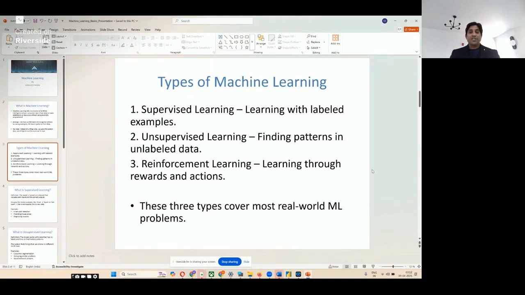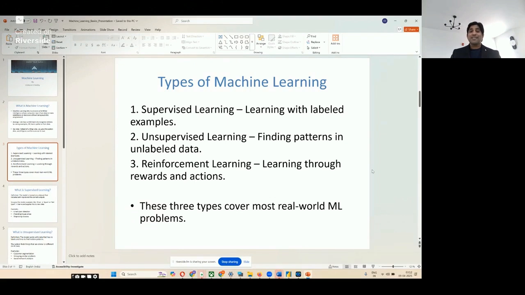So what are the types of machine learning? The important types are supervised learning, unsupervised learning, and reinforcement learning. In supervised learning, the machines learn with labeled examples. That means for the data which you give, you label them. In unsupervised learning, the data is not labeled. The machines find patterns within that unlabeled data.